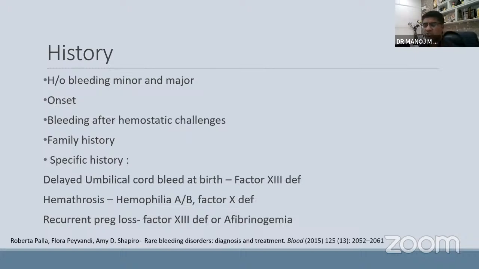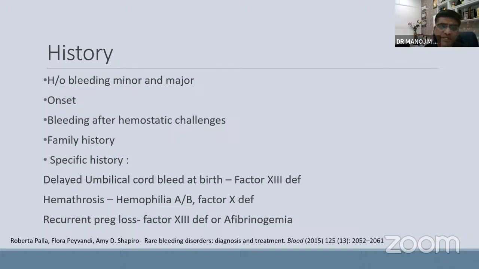For a bleeding patient, you should know this background, and then comes the history of the patient. Rather than directly jumping to a conclusion, history is very important for the patient who is bleeding. First and foremost is whether the bleeding is minor or major. Whether there are just some petechial or ecchymotic lesions, or someone is bleeding profusely from a wound, into a joint, or from the gums. How was the onset? Whether it was spontaneous or after an injury. That has to be looked into.